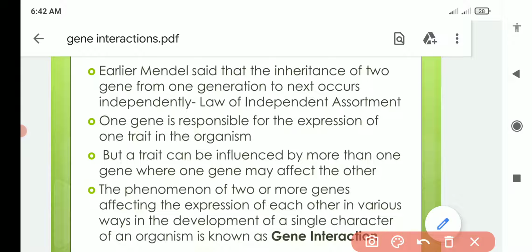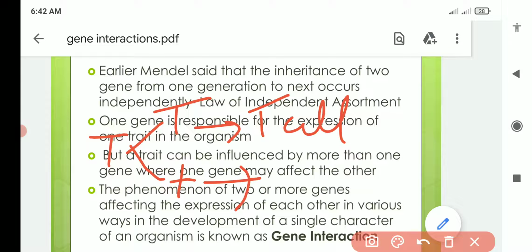When Mendel studied these characters in peas, he accidentally took those characters which were governed by one gene only. For example, for plant height, one gene was there, capital T, and it had two alleles, capital T and small t. Capital T was for tall plant height, and small t was for dwarf plant height.